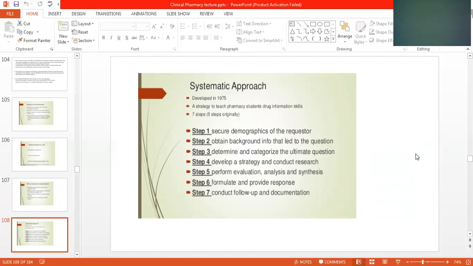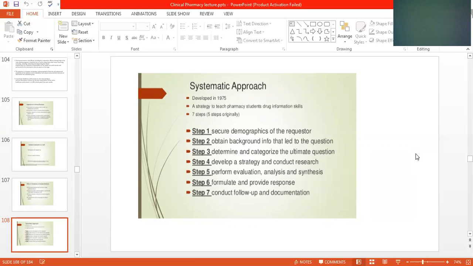Systematic approach, developed in 1975 as a strategy to teach pharmacy students drug information skills: 7 steps, 5 originally. Secure the demographics of the requester. Whoever requests you, you must have the demographics of the patient.